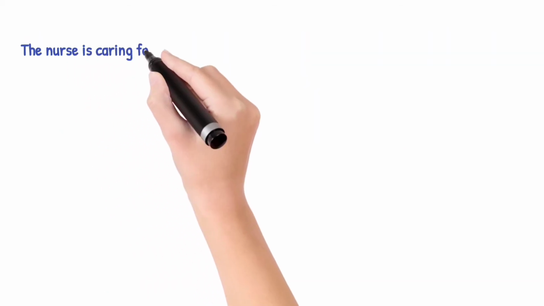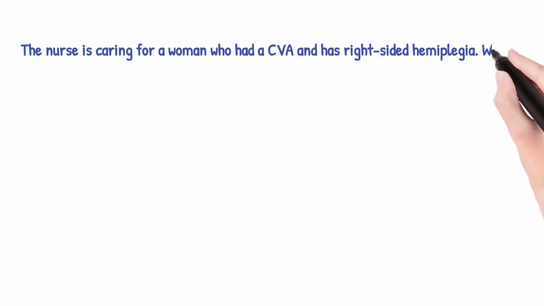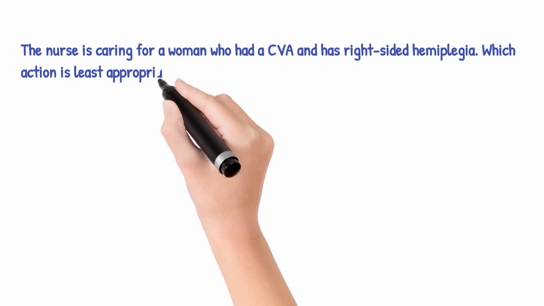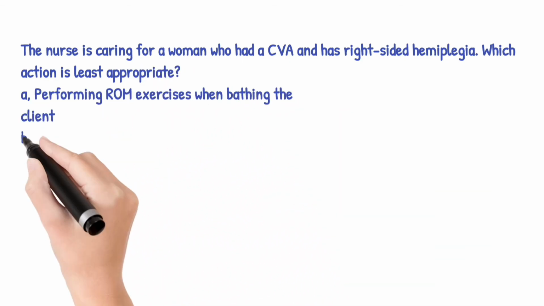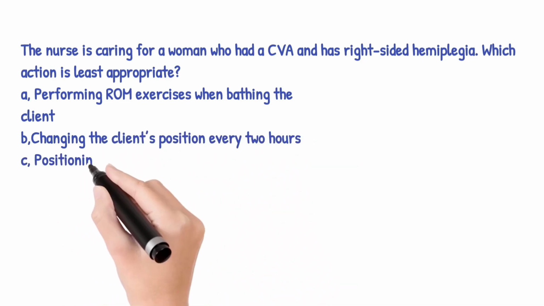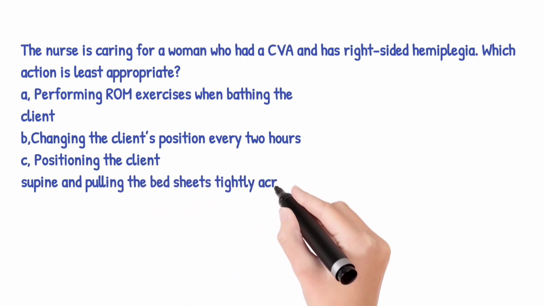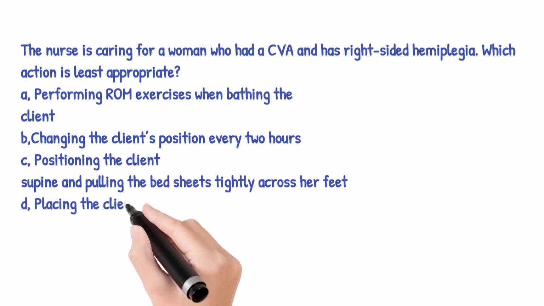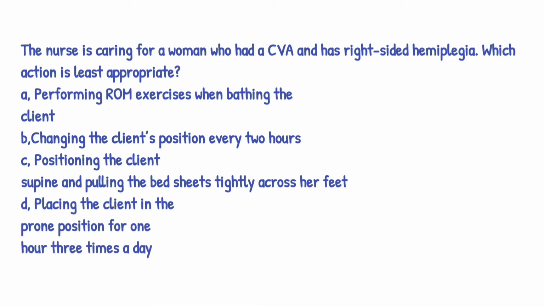A nurse is caring for a woman who had a CVA and has right-sided hemiplegia. Which action is least appropriate? The options are A, performing ROM exercises when bathing the client. B, changing the client's position every 2 hours. C, positioning the client supine and pulling the bed sheets tightly across her feet. D, placing the client in the prone position for 1 hour 3 times a day. The correct answer is option C, positioning the client supine and pulling the bed sheets tightly across her feet.